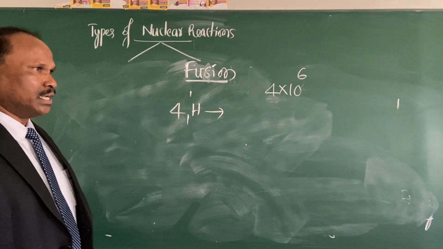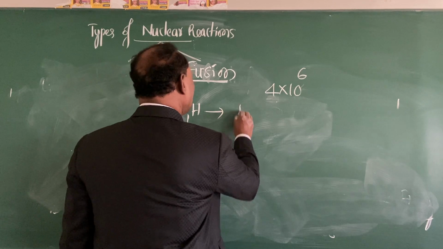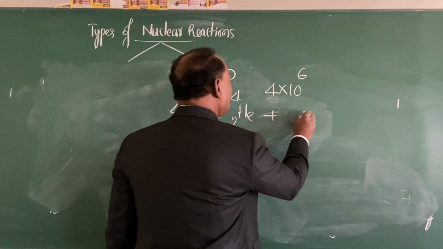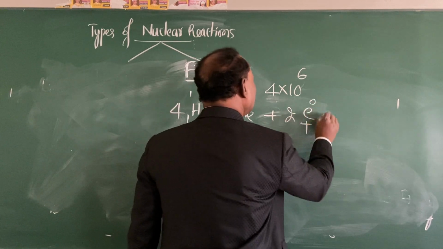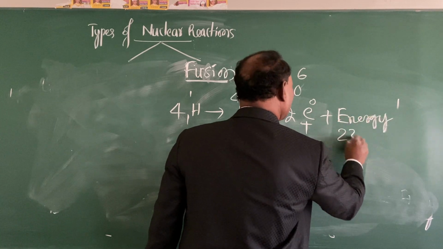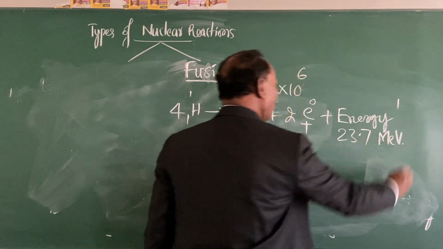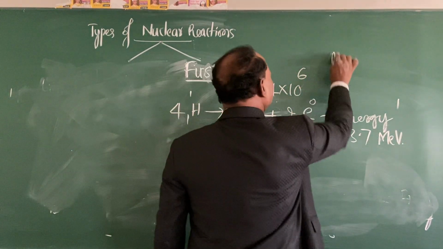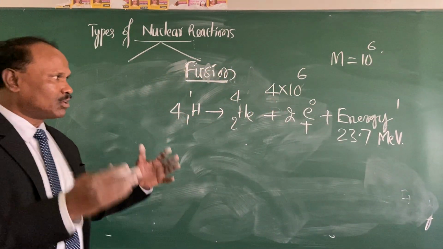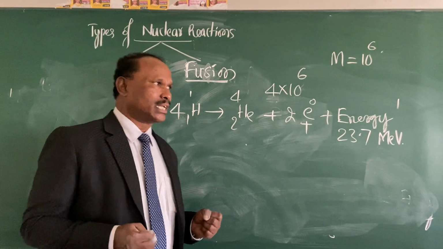The hydrogen nuclei, the lighter nuclei, fuse together to form the helium nucleus, plus 2 positrons and an enormous amount of energy, for example 23.7 mega electron volts. 1 mega is equal to 10 raised to 6, right? So a huge amount of energy once again is liberated even in the fusion reactions.